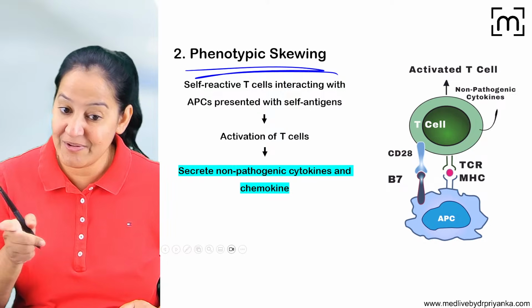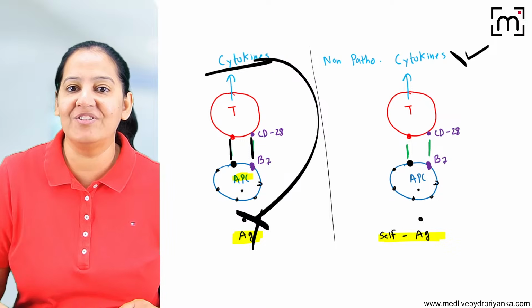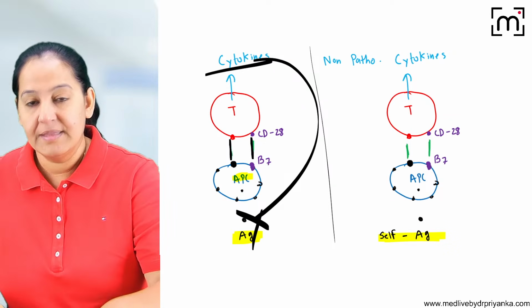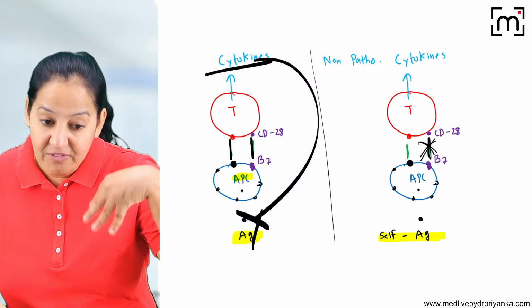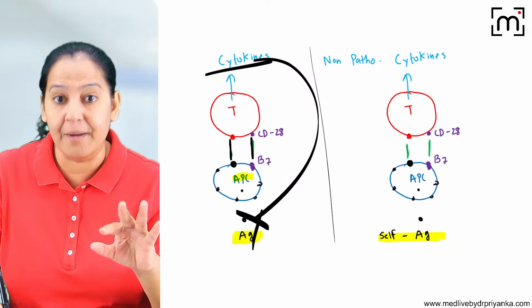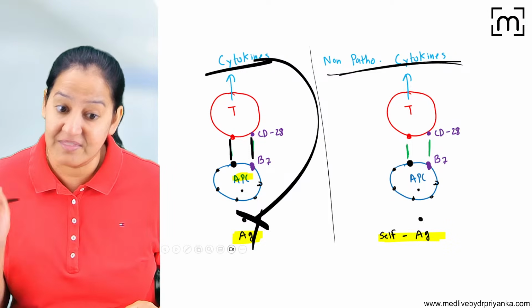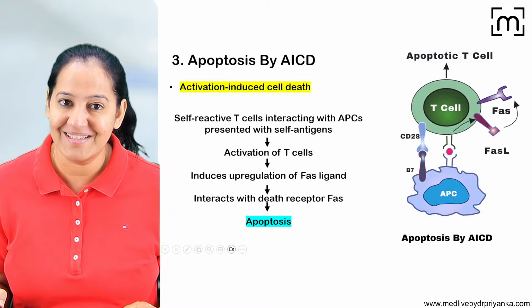So you got the difference between anergy and phenotypic skewing. The step is different. In anergy, the co-receptor signaling was blocked, that's why cytokines were not releasing at all. Here, this step is not blocked. Cytokines are releasing, but they are non-pathogenic, non-reactive. So ultimately, the self-antigen is not destroyed. That is the point. Got my point?